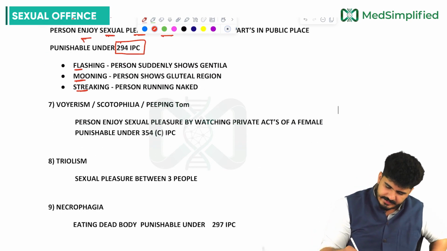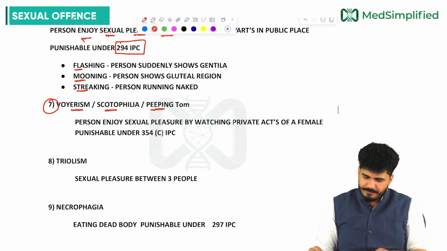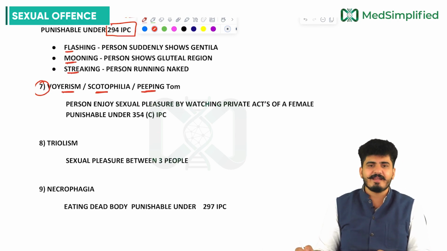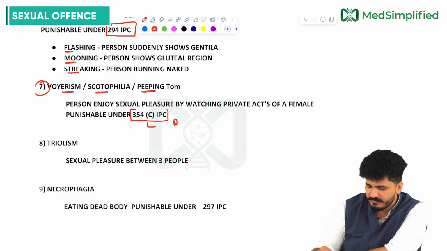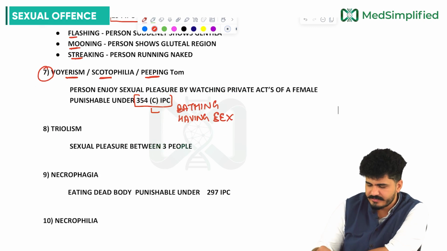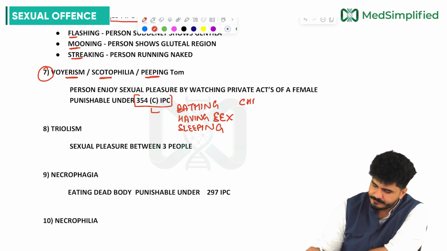Now another paraphilia is voyeurism, scotophilia or peeping tom. Same things are there, sir. The person enjoys sexual pleasure by watching the private act of the female, and they are punishable under 354C. To see someone doing a private act, that private act can be bathing, having sex, or just sleeping. You're watching someone from the window without her will, while changing clothes.